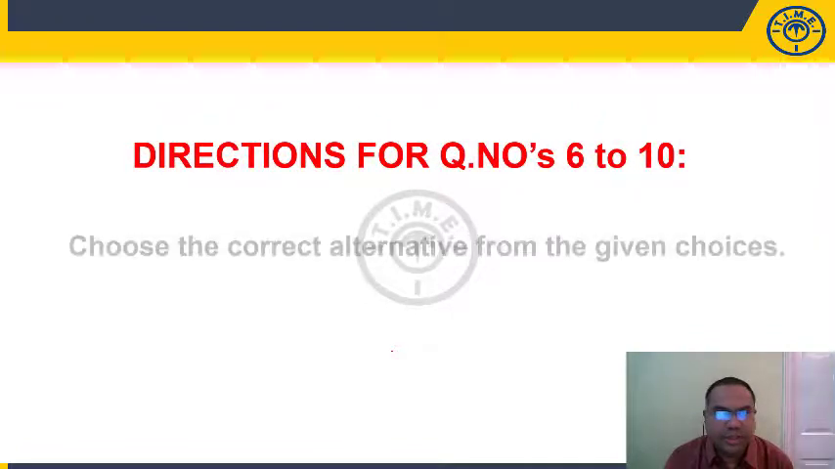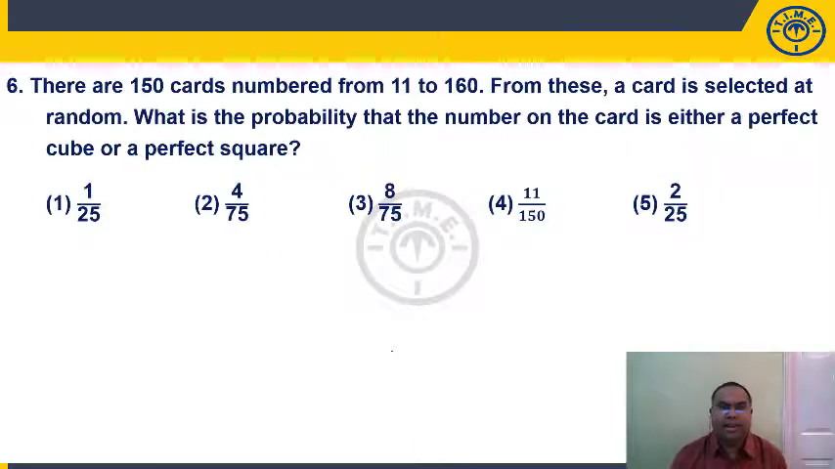Directions for question number 6 to 10. Choose the correct alternative from the given choices. So these are individual questions, question number 6 to 10. Let us take up question number 6. There are 150 cards numbered 11 to 160. From this, a card is selected at random. What is the probability that the number on the card is either a perfect cube or a perfect square?